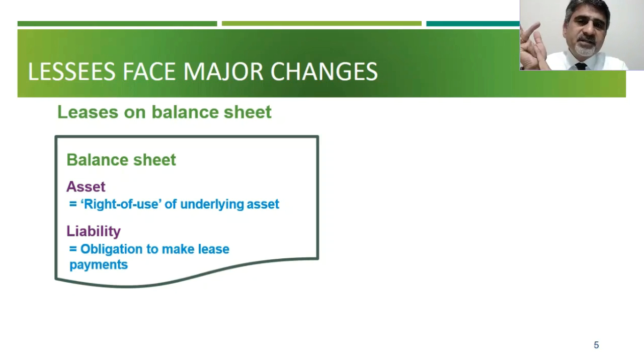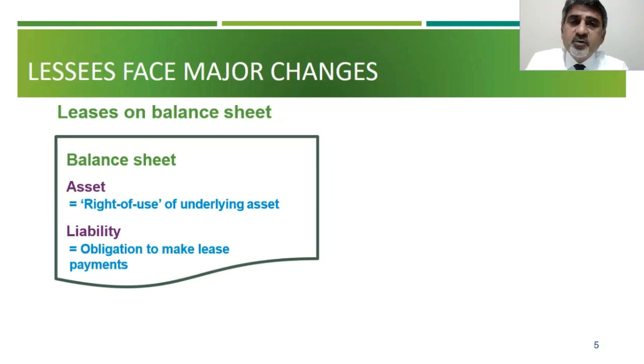So under IFRS 16, the condition for claiming the right of use asset is, number one, that the asset has to be specific. That's the plane which you are going to get, or that's the equipment which you are going to get, and you have an authority or an ability to use the asset uninterrupted. You decide how to use the asset. So when the asset is specified and when you decide how to use it, it means that it becomes under your control. If it becomes under your control, that is your asset. Maybe the life is 20 years, but you get control for 5 years. So you need to claim it as your asset for the next 5 years. So that is called the right of use asset.